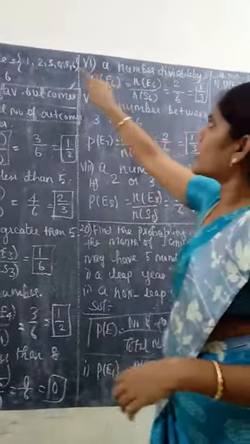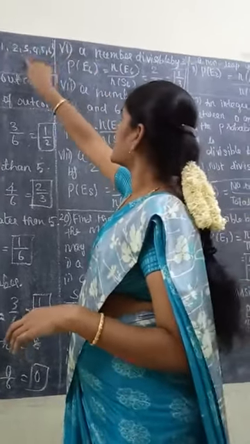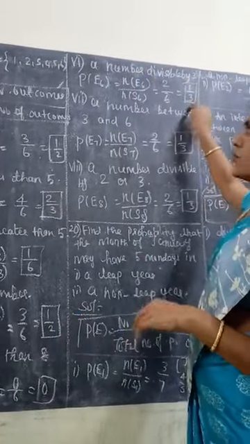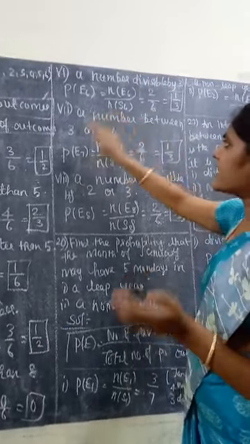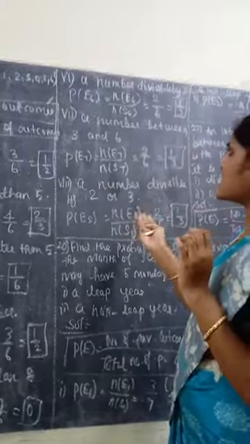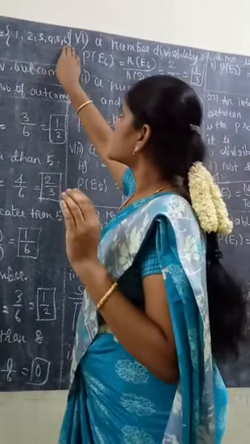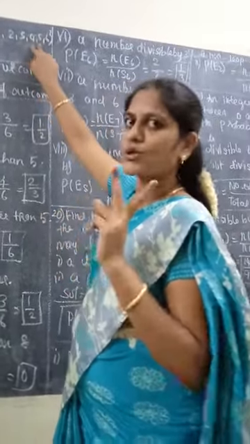Next, a number divisible by 3. What are all the numbers divisible by 3? 3 and 6 alone. So 2 by 6, which is 1 by 3. A number between 3 and 6. Between 3 and 6, the numbers between are 4 and 5. So 2 numbers.